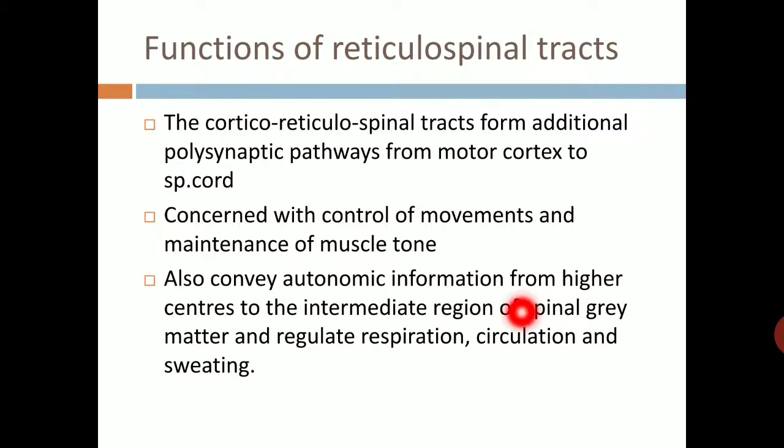Functions of the reticulospinal tract: the cortico-reticulospinal tract forms an additional polysynaptic pathway from the motor cortex to the spinal cord. It is concerned with control of movements and maintenance of muscle tone, and it also conveys autonomic information from higher centers to the intermediate region of the spinal gray matter and regulates respiration, circulation and sweating.